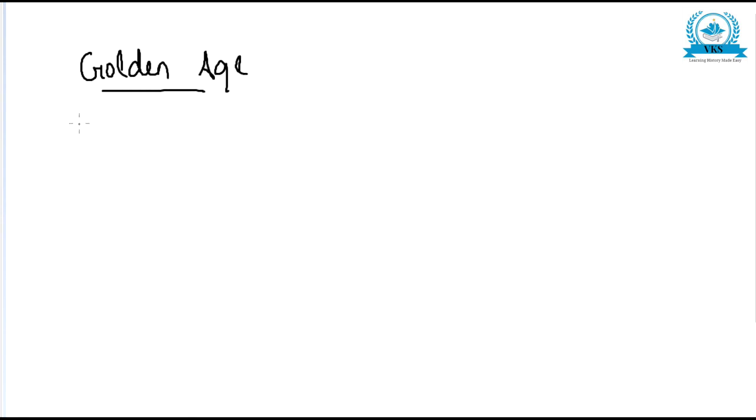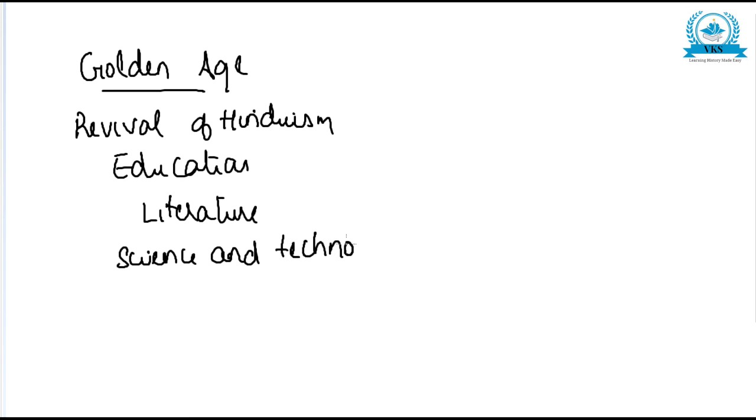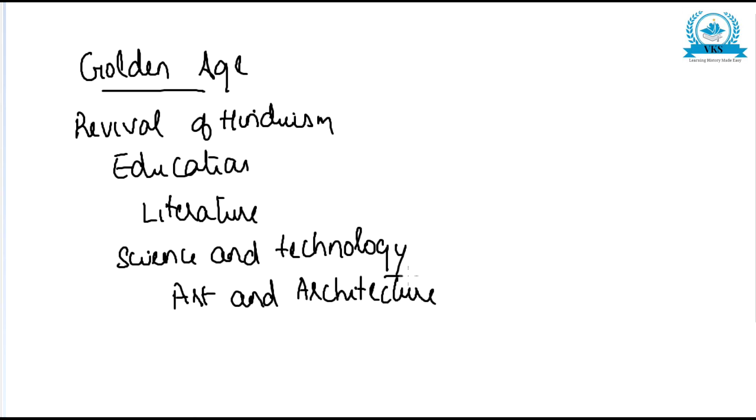So, when the question comes, after the introduction, you can first write about revival of Hinduism. Then you can write about education. Then literature. Then the next point, you can write about science and technology. And last, you can write about art and architecture. And finally, as a conclusion, you can write, because of the contributions in all these fields, the Gupta age is called the golden age in the history of India. So like this you can conclude the answer.